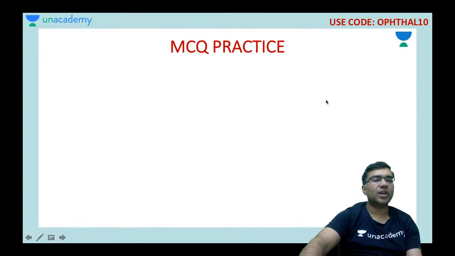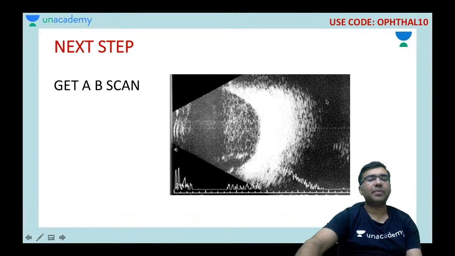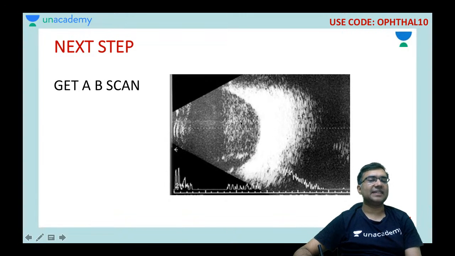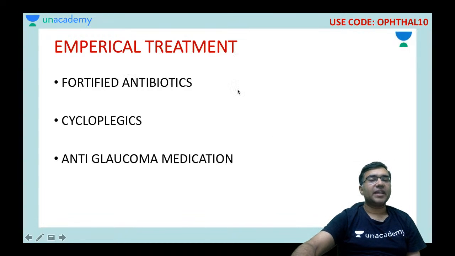So those students who have joined late, I would just show you a picture of how the B scan is done. Okay, so can you see here? This is the B scan where you are seeing the mild to moderate amplitude spikes in the vitreous cavity. Okay, this is your investigation of choice.